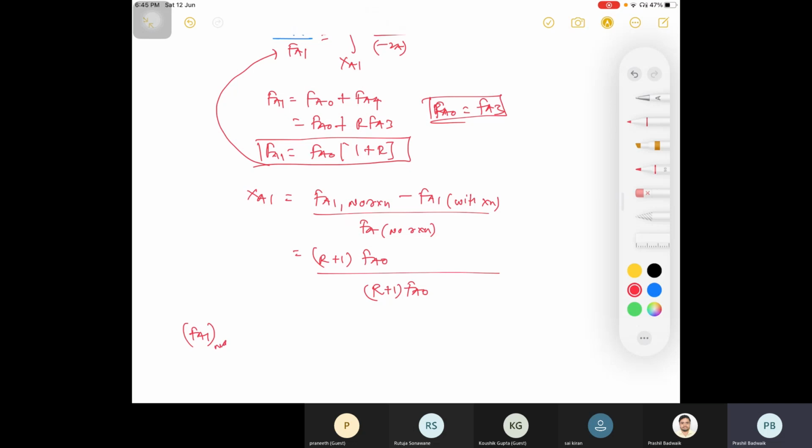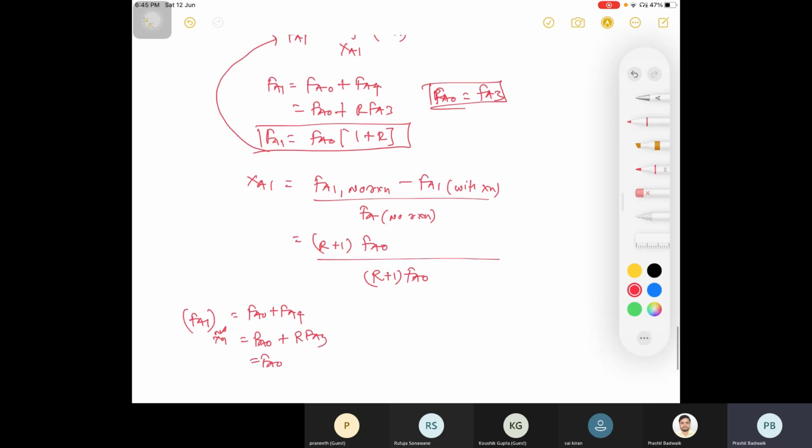FA1 with no reaction is your FA0 plus your FA4, that is FA0 plus R FA3, and you know without reaction that is your FA0 plus R into FA0, right?